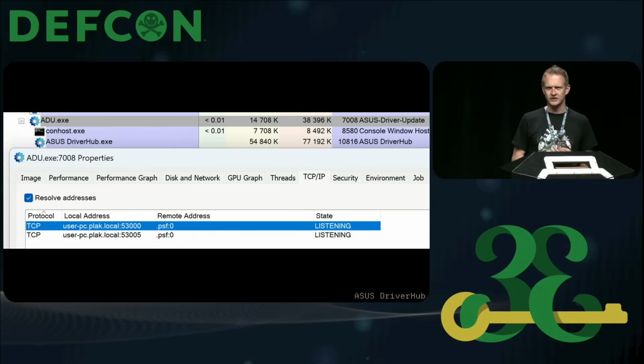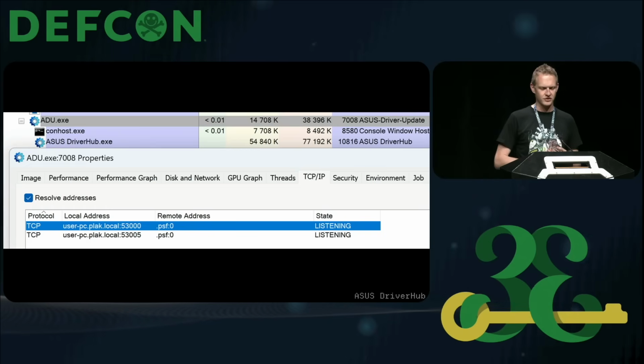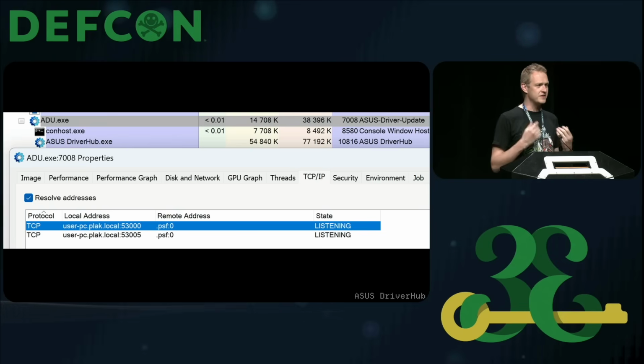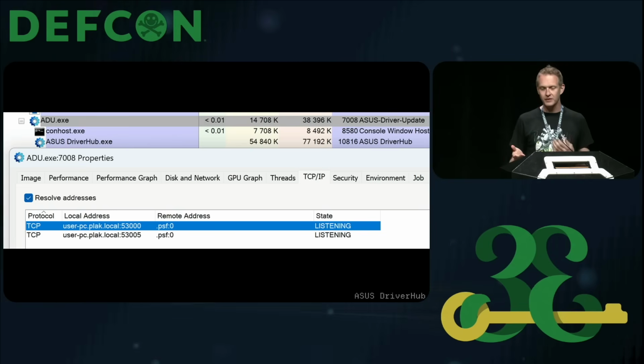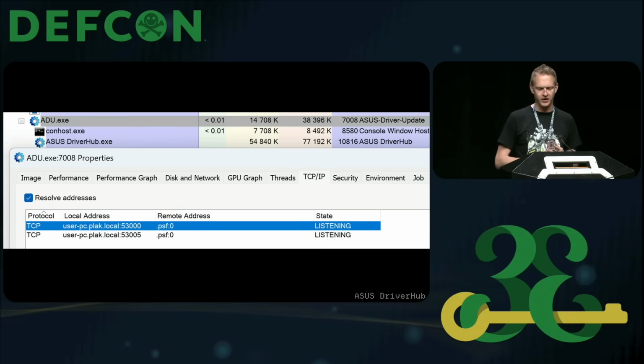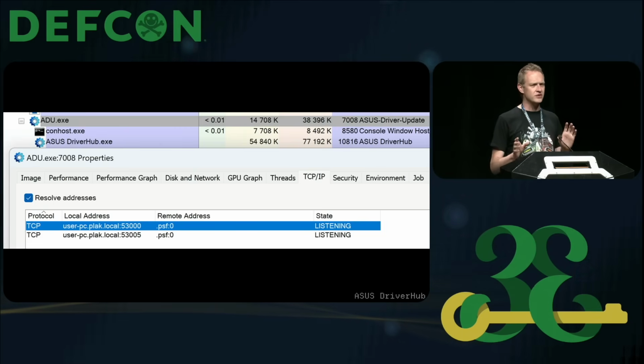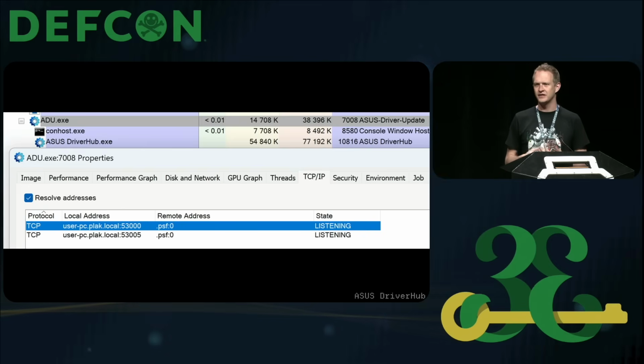When you look at these processes, one of the really useful tools you can use is called Process Explorer. And specific to Asus DriverHub, when you look at what backs that program, there are 2 processes, this adu.exe and AsusDriverHub.exe. And more interestingly, adu.exe listens on a TCP socket, so things can connect to it.